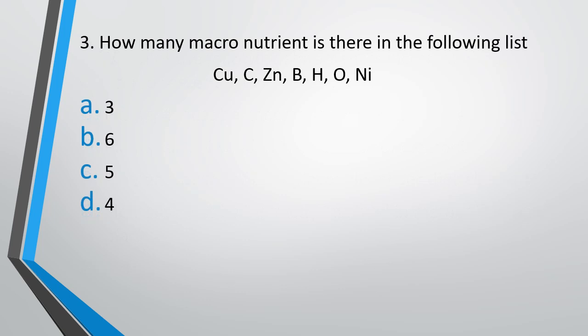Question 3. How many macronutrients are there in the following list? 3, 6, 5 or 4? The correct answer is option A, that is 3 macronutrients are there in the list, that is carbon, hydrogen and oxygen. These 3 are macronutrients.